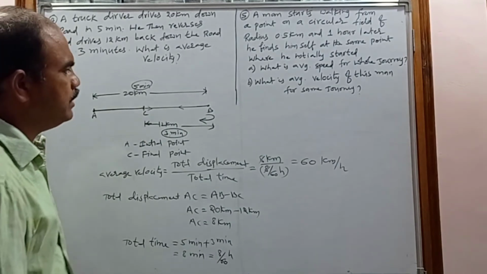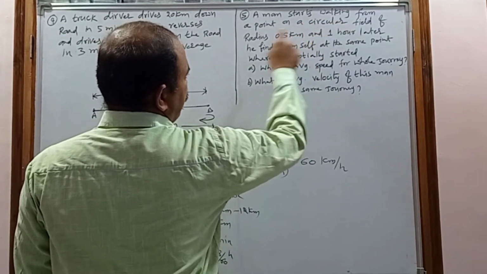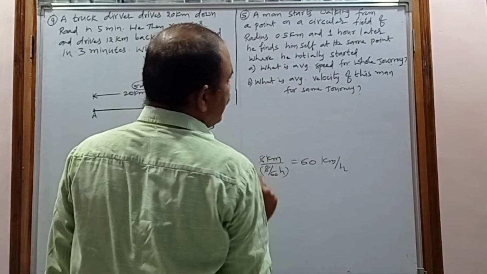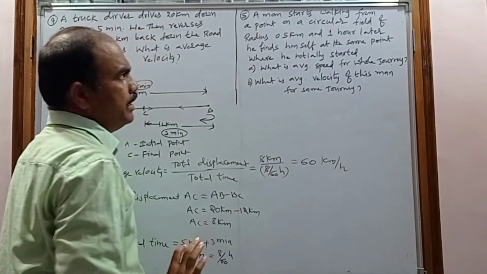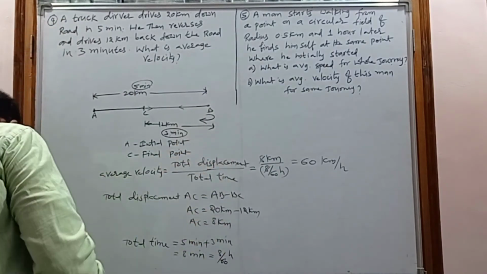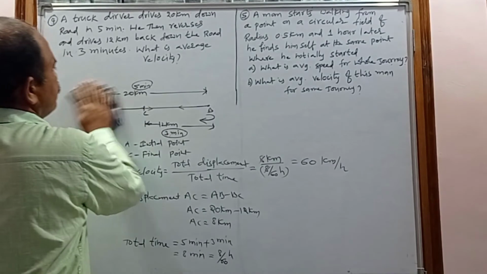And next, coming to the fifth. A man starts walking from a point on a circular field of radius 0.5 kilometer. So now I am removing this problem.